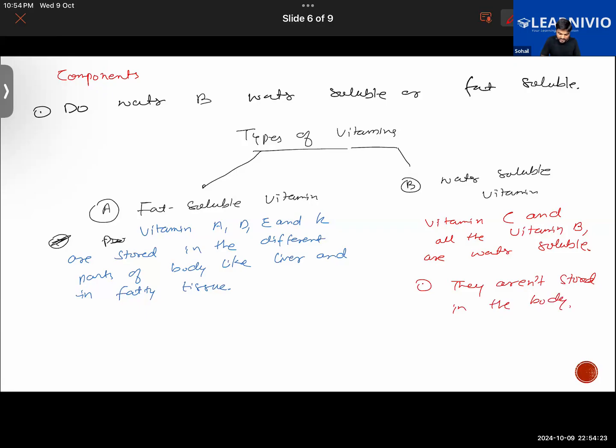Meaning that if you are taking extra amount of it, the extra amount is released from the body via the urine. Understood this thing now? Yes, sir. So hope this should be clear to you. Any other doubts? No, sir, only these two.